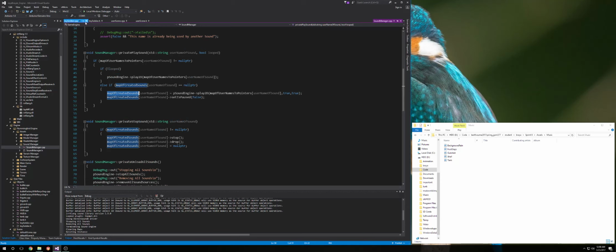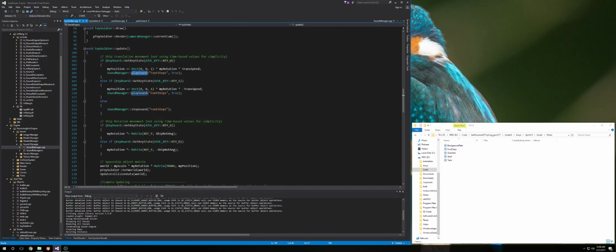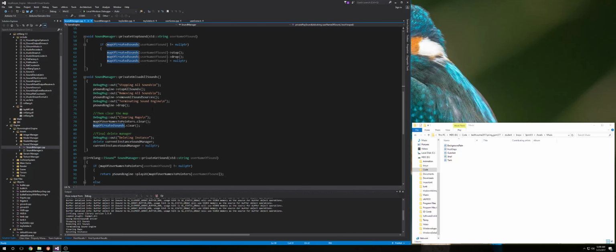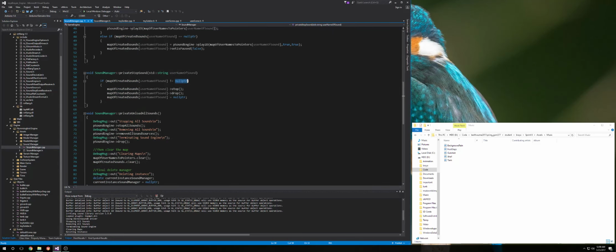And later on, going back to the toy soldier, when I stop holding down a key, we stop the sound. To stop the sound, going back into our sound manager, we check if the sound currently exists in our map, and if it does, we stop it and we drop it.